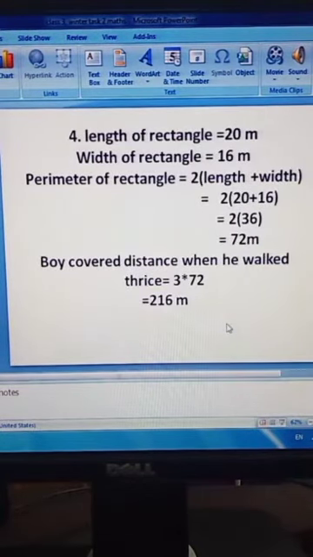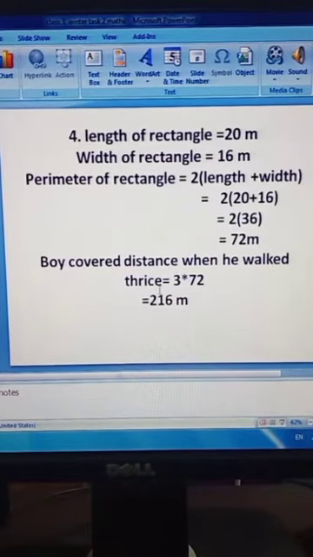Move on, question number 4. The rectangle of a park is 20 meter length. It's mean the length of rectangle is 20 meter and width of rectangle is 16 meter. So they said that what is the perimeter? So we will find out the perimeter and we will find out the distance, that how boy covered. Perimeter of rectangle is 2 multiply length plus width. So length is 20, width is 16. We will add this, become 36, then multiply 2, this will be 72 meters. Boy covered distance when he walked thrice.